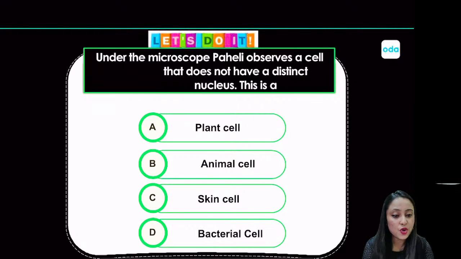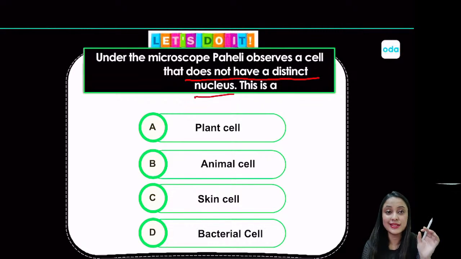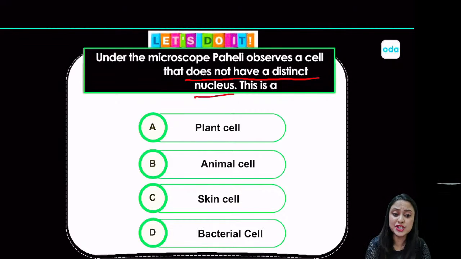Under the microscope, Paheli observes a cell that does not have a distinct nucleus. So which cell are we talking about? Okay, I'll help you. Under the microscope, Paheli will observe a cell that does not have a distinct nucleus. This is the main information that you get from the question. It does not have a nucleus. So if the cell does not have a nucleus, out of plant cell, animal cell, skin cell and bacterial cell, which one do you think is the answer? Which one do you think will be the answer to this question?